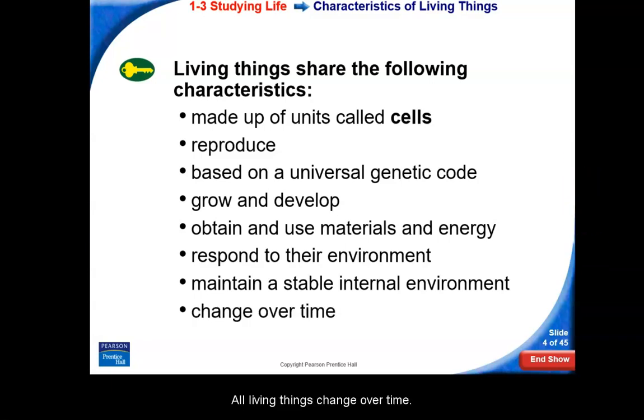All living things change over time, and another word for this is evolution. Taken as a group, living things evolve, and they're all linked to a common origin.